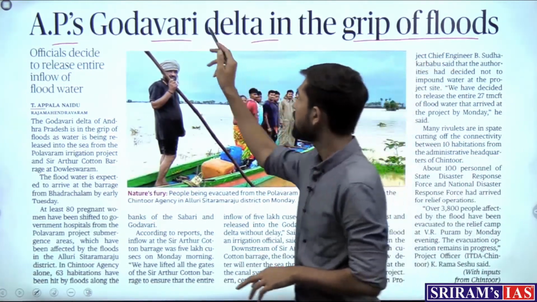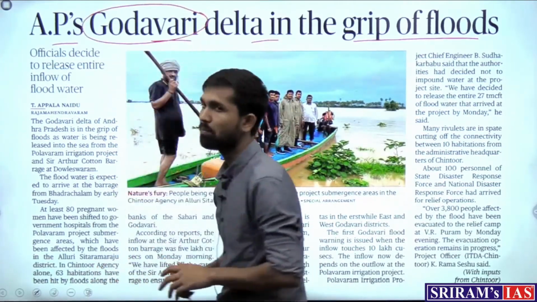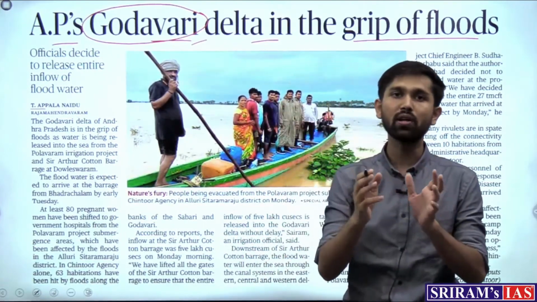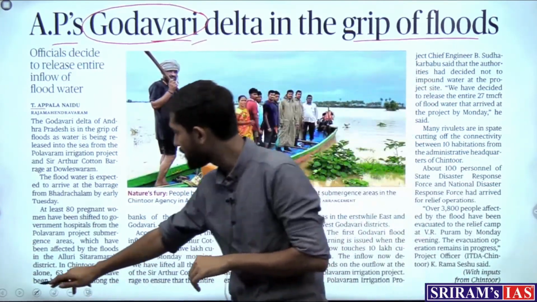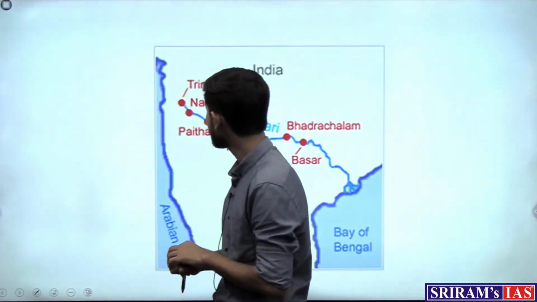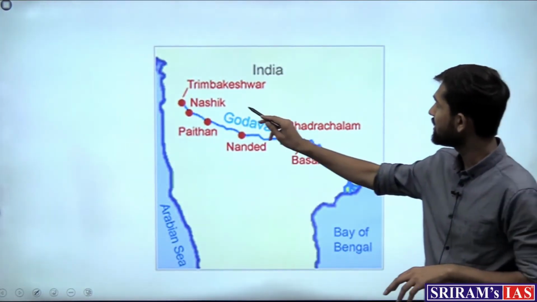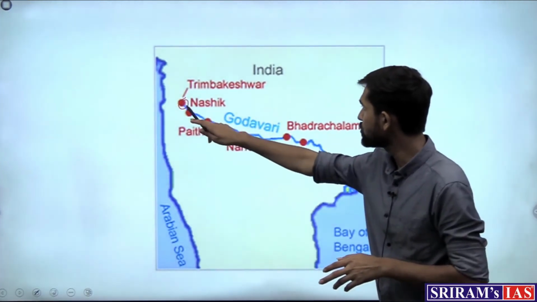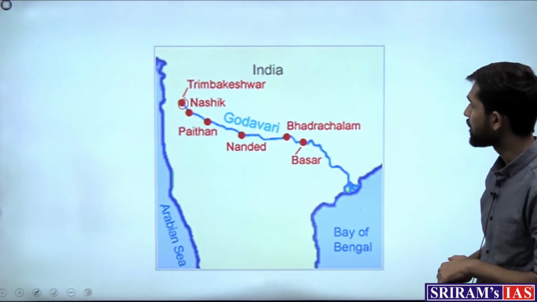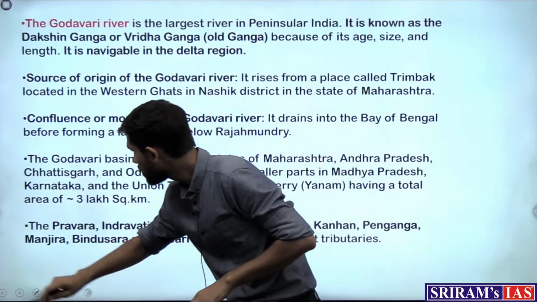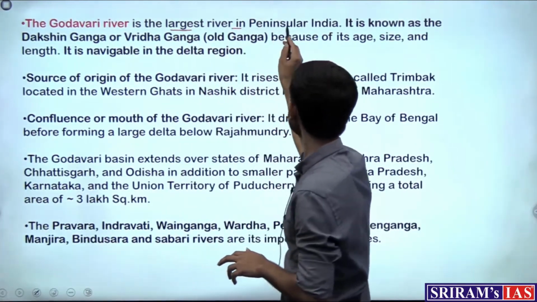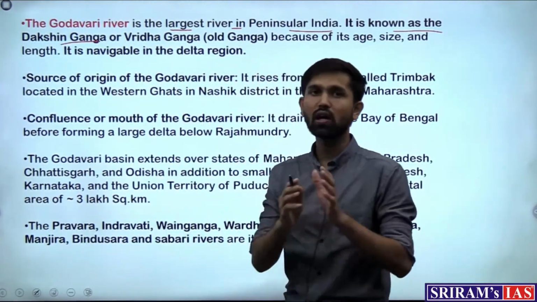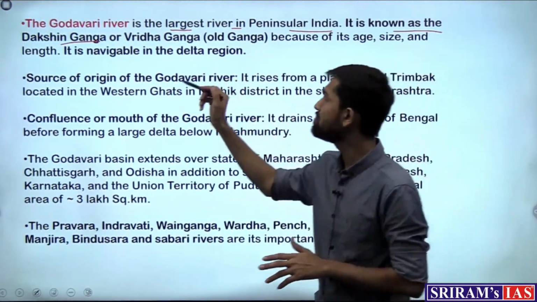So in this aspect, we'll look at river Godavari, which becomes important for us from the examination point of view, about the origin of this river, the tributaries, and certain important points. So about river Godavari, where does it rise from? As we can see, it rises in the Triambakeshwar hills of the Western Ghats, which is near Nashik, and flows from Maharashtra to drain in the Bay of Bengal. So it is the largest river in peninsular India, and it is known as the Dakshin Ganga, right? So Ganga is there in the north, and Dakshin means south.